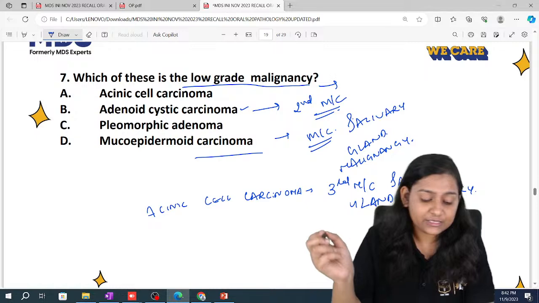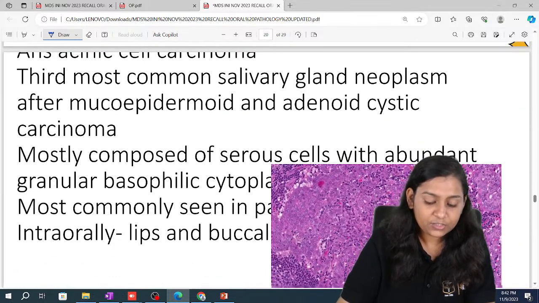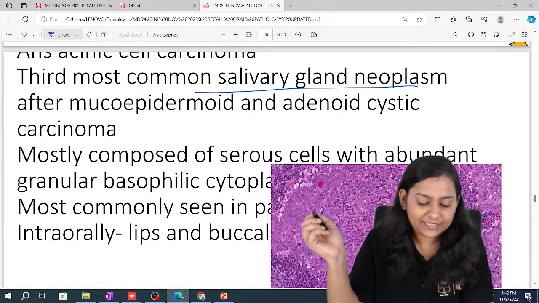So here the answer is acinic cell carcinoma, the third most common salivary gland neoplasm.